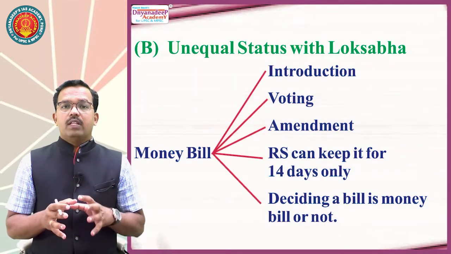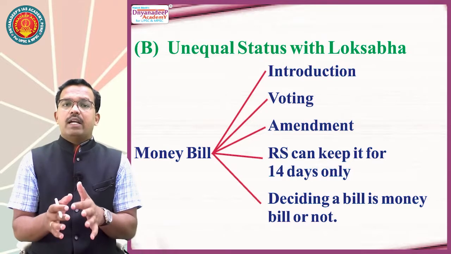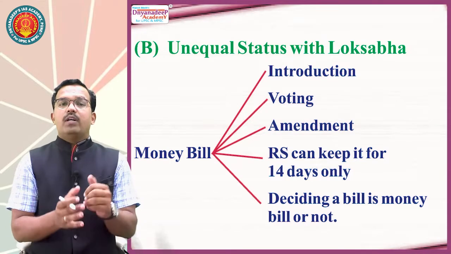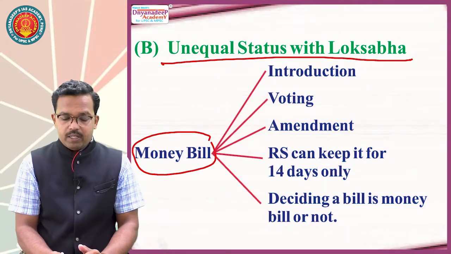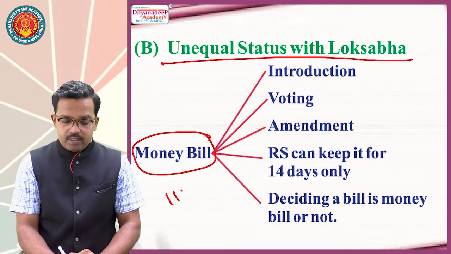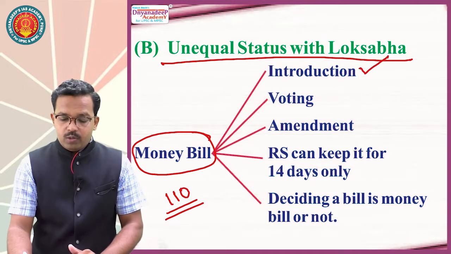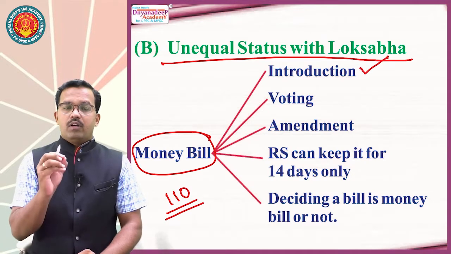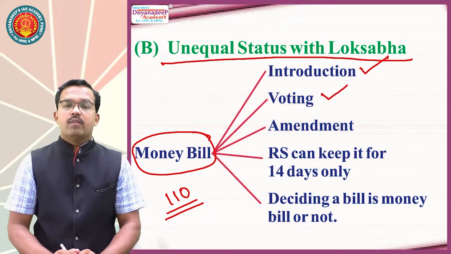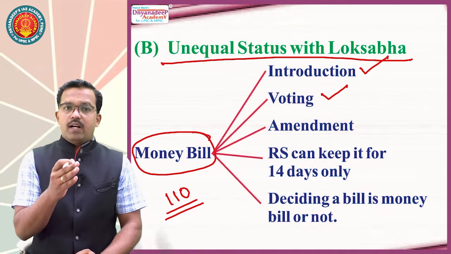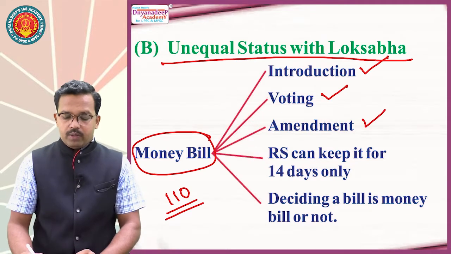Then, there are certain points where Rajya Sabha does not have equal status with Lok Sabha. What are these points? Let's go into it. Unequal status with Lok Sabha. First, it is about money bill. The definition of money bill is given in Article 110. Now, money bill can be introduced in Lok Sabha only. Right to vote on money bill lies in the hands of Lok Sabha only. Right to make changes, amendment, addition, deletion in the money bill lies in the Lok Sabha only.